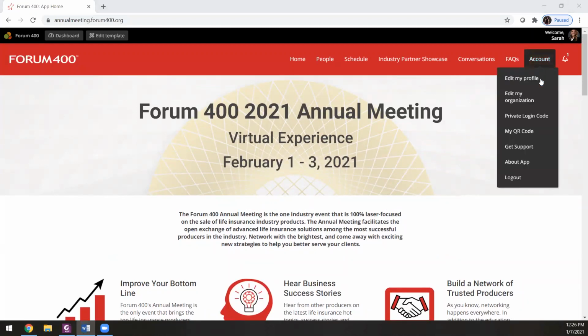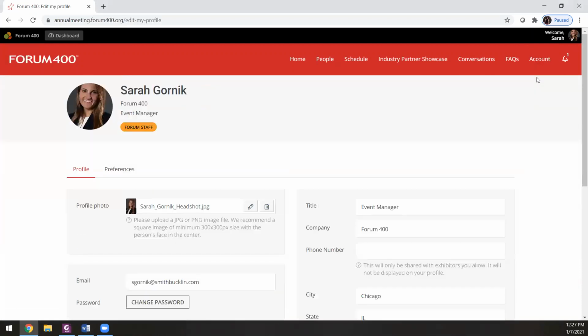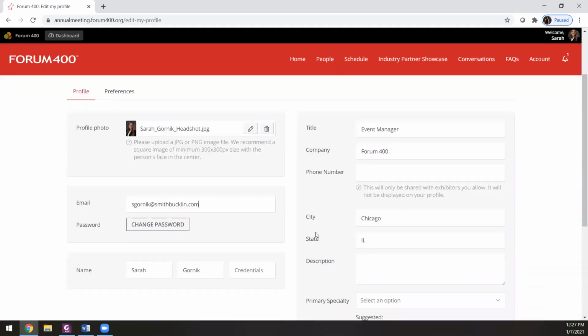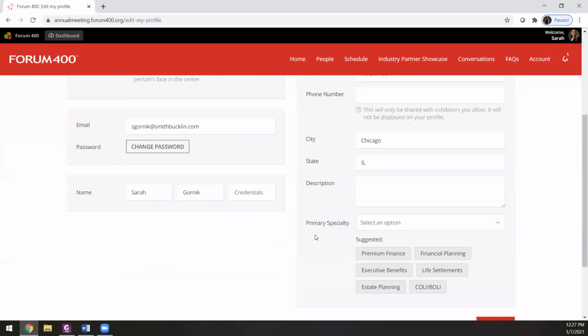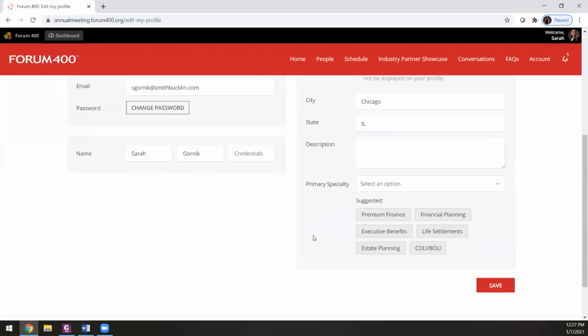Next, we will go to your attendee profile, and you can edit that by going to Account and going to Edit My Profile. We recommend you add as much information as you are comfortable with sharing, as the more information you have listed, the better potential for your connections during the event. You can edit your profile picture, any of the contact information, and update your description with your bio so other attendees can view. We have listed members' areas of expertise according to what you put on the registration form. To edit, you can go to this primary specialty section of your profile, and you can choose to update any of these preferences here.